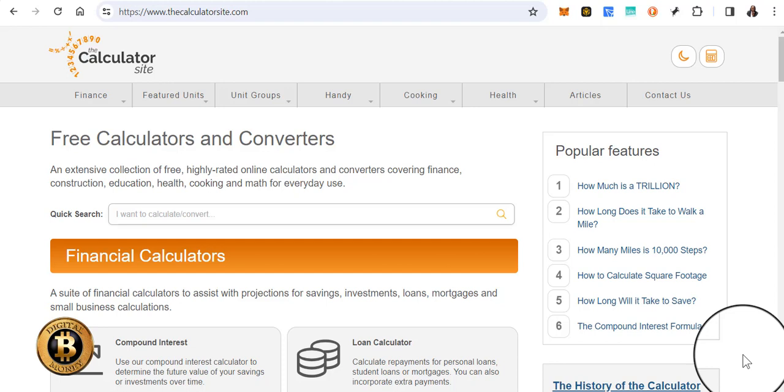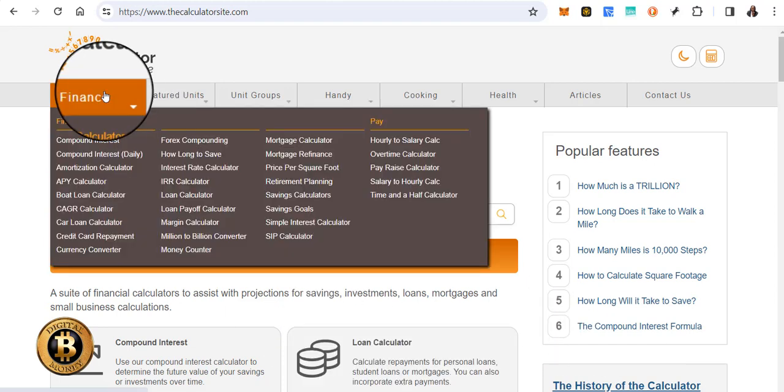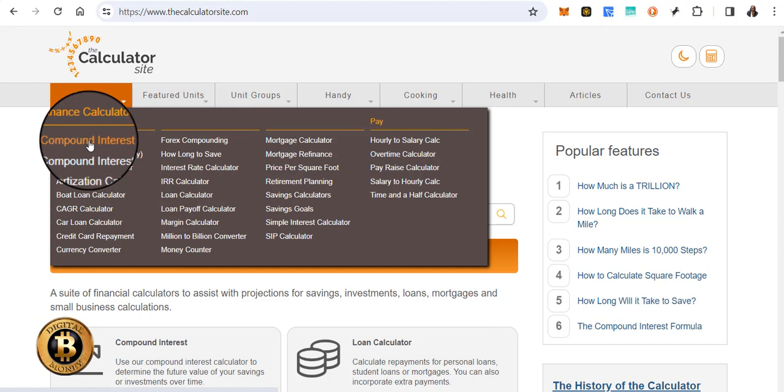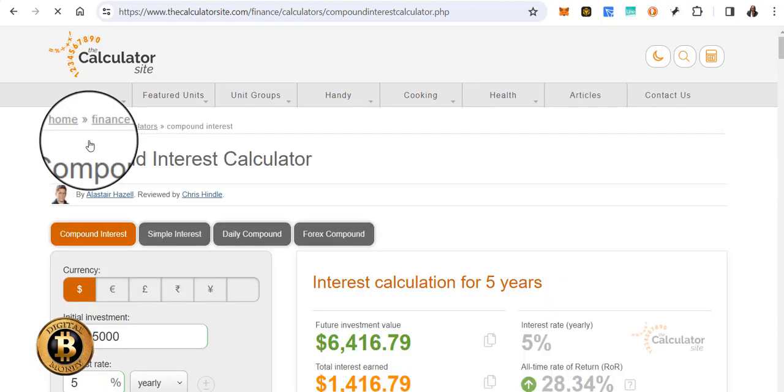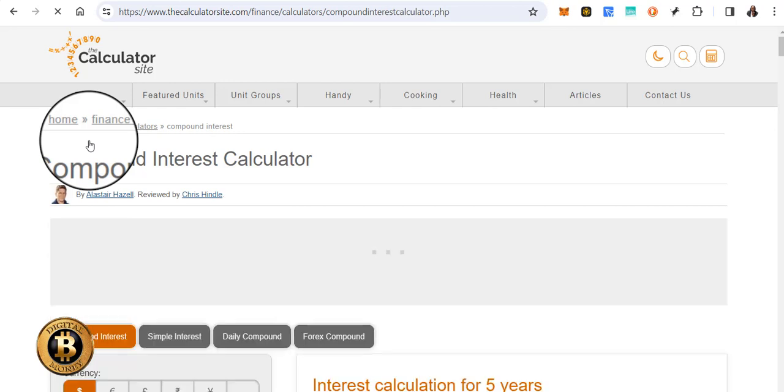It's called thecalculatorsite.com, and what you would do is go up under finance and go to the compound interest calculator. So we're going to click on that, and I'm going to show you two different variations. I'm going to show you the crypto millionaire in 2 years strategy with the $5,000 investment, minimum 5,000, and then you can go up from there.